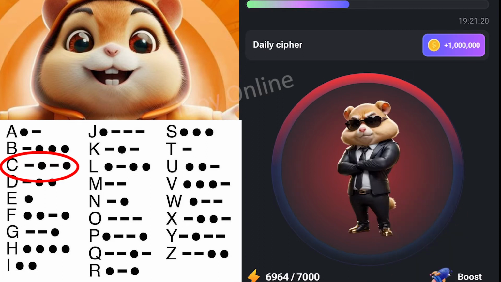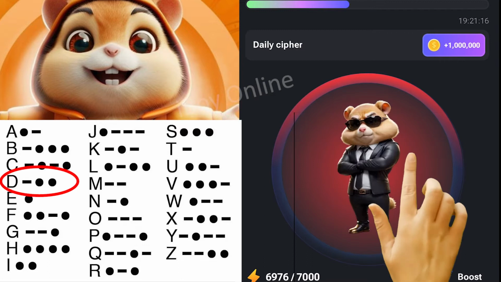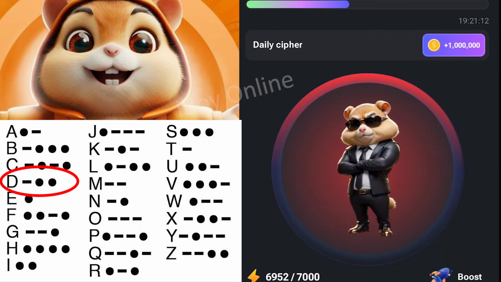That's for C. So D, you click and hold for the dash, you click, so that's for D. Now the words aren't coming out because that's not the correct lineup for the secret word. But I'm just putting you through so you know how to enter each letter whenever they bring out the secret word for you.